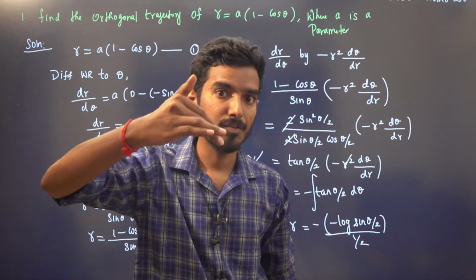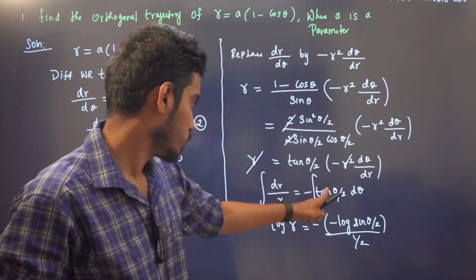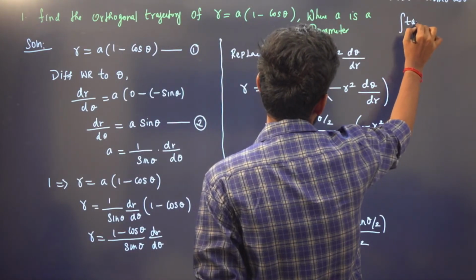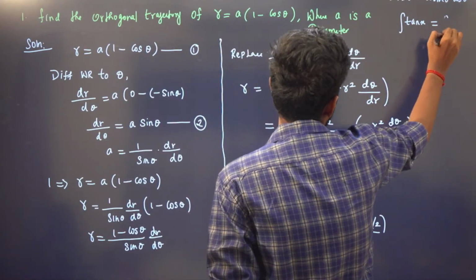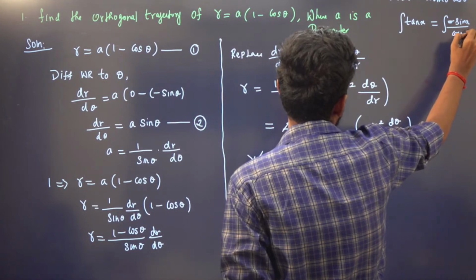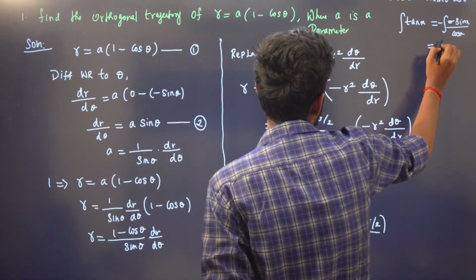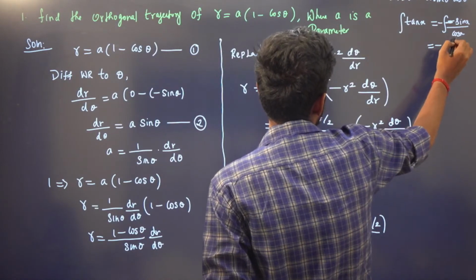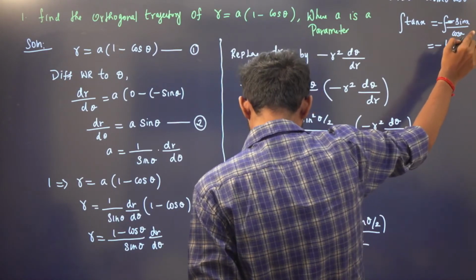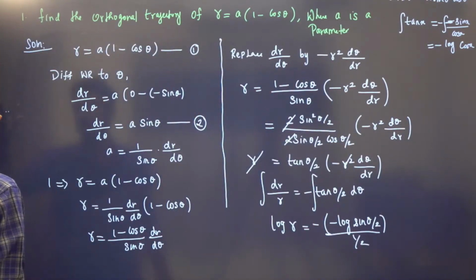So integration of f dash of x by f of x is log f of x, right? So if I can use that, we know that integration of tan x is integration of sin x by cos x. So let us multiply minus minus, so that the derivative of cos x is minus sin x. So we will have minus minus log of cos x, right? Sorry, it is log of cos theta by 2.